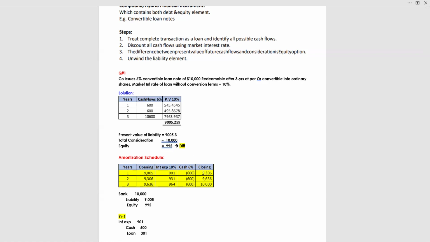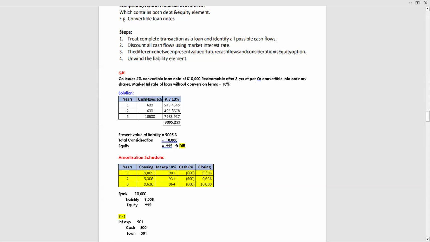Again, apply the same 10% and 6%. The second year closing will become the opening of the third year, and again the third year opening gives the interest of 964. 10% of 9,636 is 964. Again, cash of 600. The total or the end is 10,000.